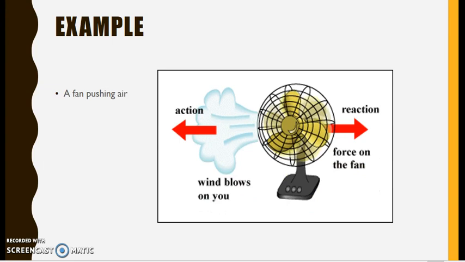Example, a fan pushing air. It's due to the shape of the fan's fin, it will rotate and then push air forward. But as a reaction, the air will also push back on the fan. But because the friction on the ground against the fan is actually stronger than the force of the wind, it will not move. So it will just blow air onto you.